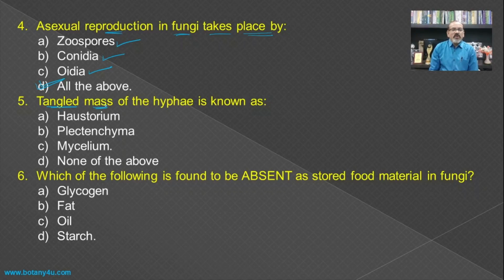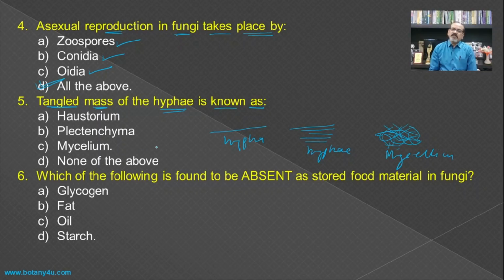Then tangled mass of the hyphae is known as, if you see one single vegetative body, then it is known as the hypha. If there is more than one, that is plural, it is known as hyphae. And if there are many hyphae in a tangled form, then it is known as the mycelium. So the tangled mass of the hyphae is known as mycelium, and hence it becomes the answer.